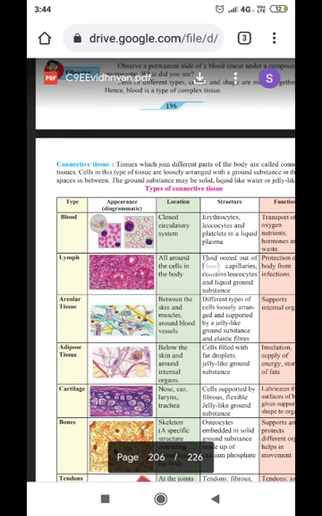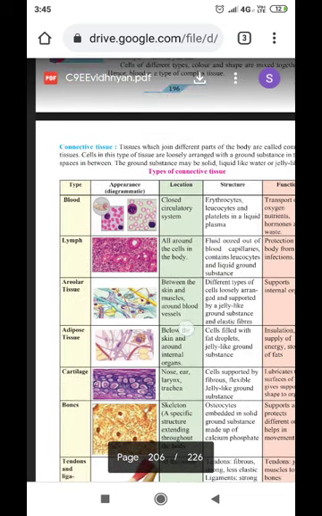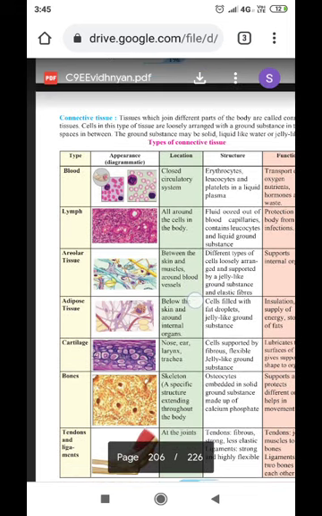Cells of this type of tissue are loosely arranged with the ground substance in the free spaces in between. The ground substance may be solid, liquid like water, or jelly-like. The first connective tissue is blood. Location: it is found in the closed circulatory system, that is arteries, veins and capillaries. Structure: erythrocytes, leukocytes, platelets in liquid plasma. Main function of the blood: transport of oxygen, nutrients, hormones and waste.